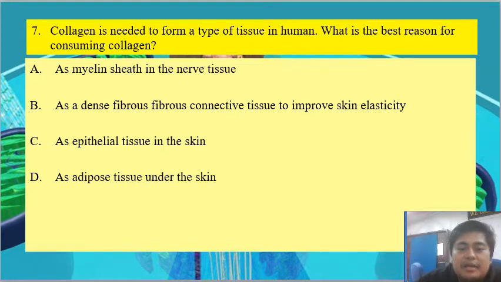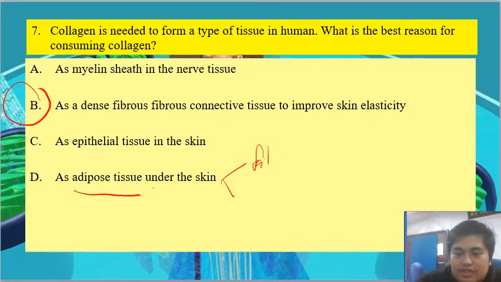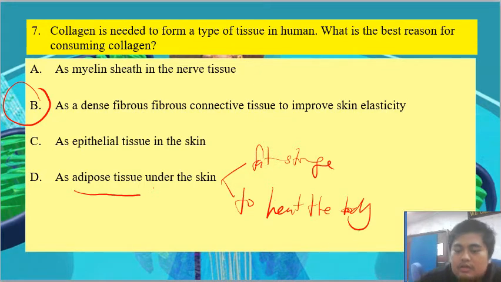Collagen is needed to form a type of tissue in human. What is the best reason for consuming collagen? So collagen is a substance that people usually take to increase skin elasticity or to reduce wrinkled skin. So it is to improve the skin elasticity. As for adipose tissue here, adipose tissue is in the skin but acts as fat storage, to keep the body warm, or as body insulator.